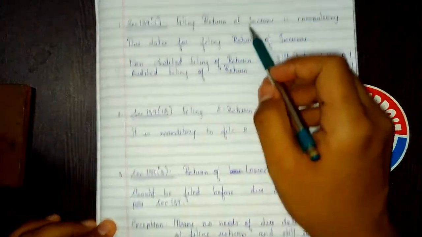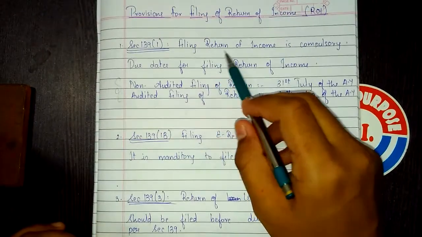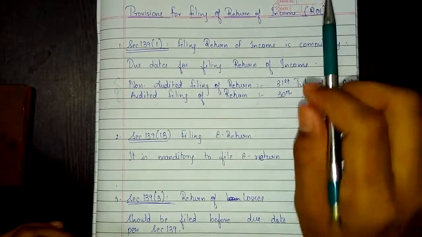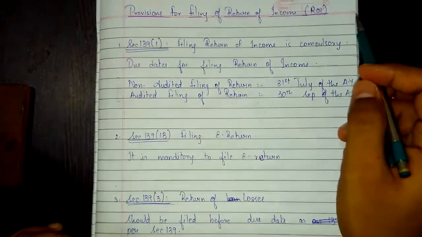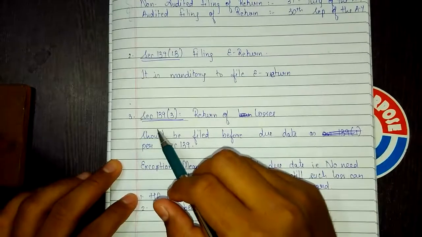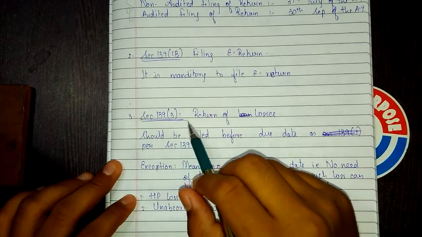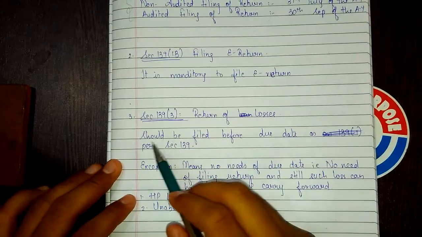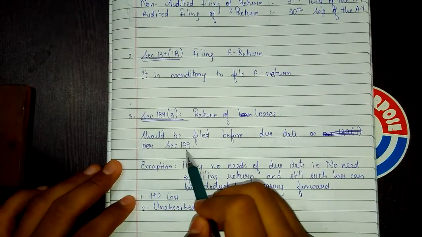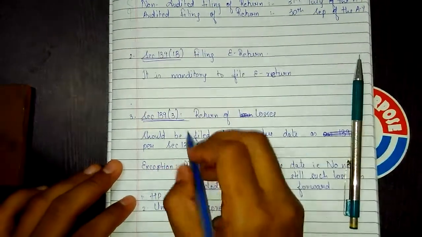As I told you in section 139 subsection 1, filing of return of income is compulsory irrespective of zero income, irrespective of losses, irrespective of profit. You have to file the return. So this is the clarification for that along with the section 139 subsection 3, return of losses. Return of losses should be filed before due date as per section 139 subsection 1.